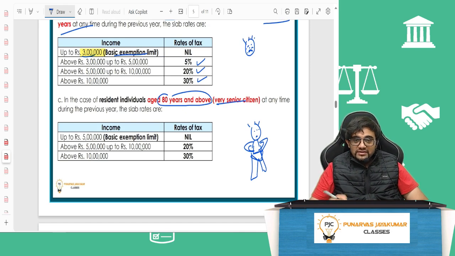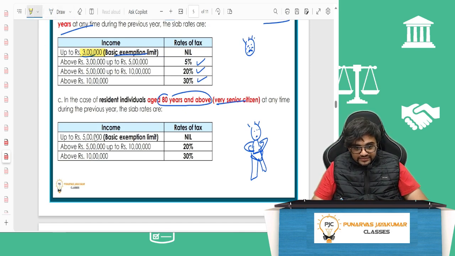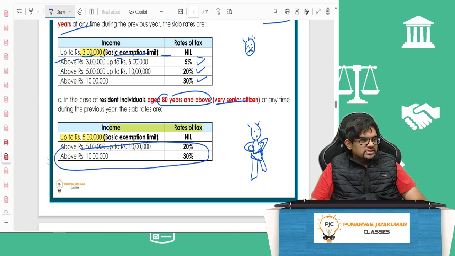Up to 5 lakh. Basic 5 lakh here. So basically this slab is gone for them, full. Remaining 5 to 10, 20%, above 10 lakh, 30%. Very simple, guys.